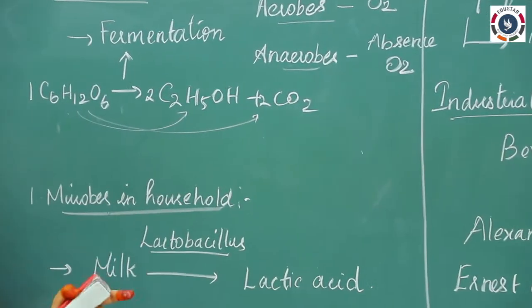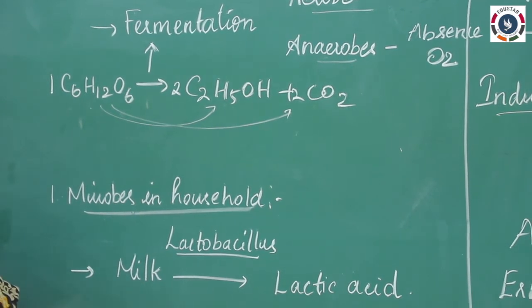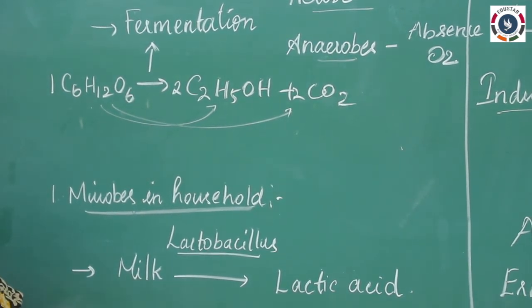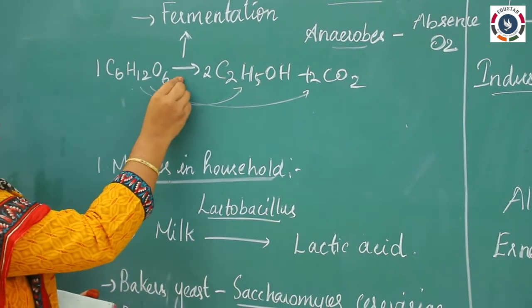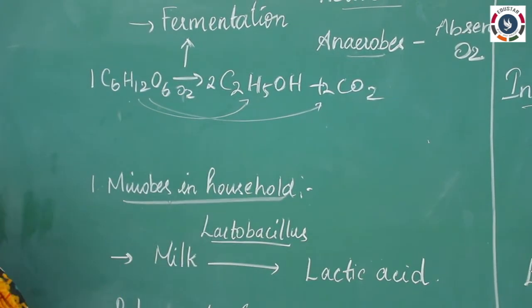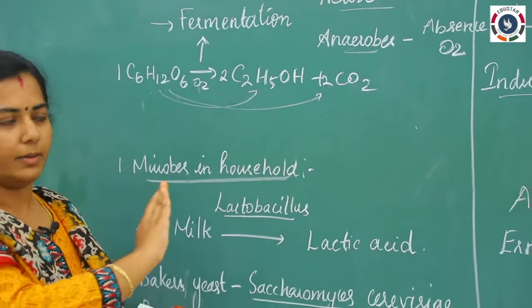The fermentation process also can be classified into two types. One is said to be aerobic fermentation and another one is said to be anaerobic fermentation. We know that aerobic fermentation means, in the presence of oxygen, this will convert our normal glycolysis process. That is said to be the aerobic fermentation.